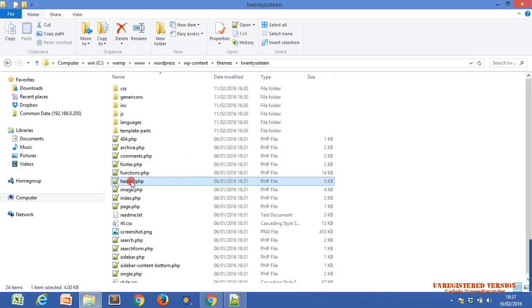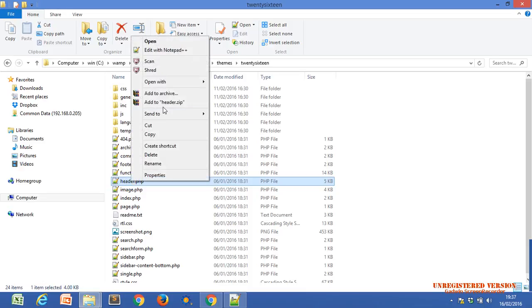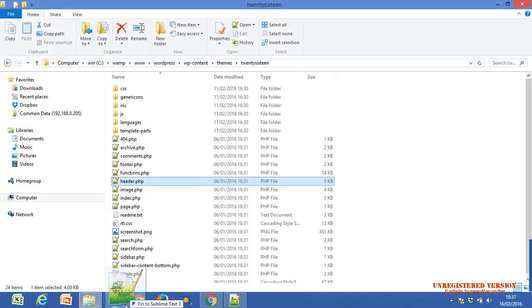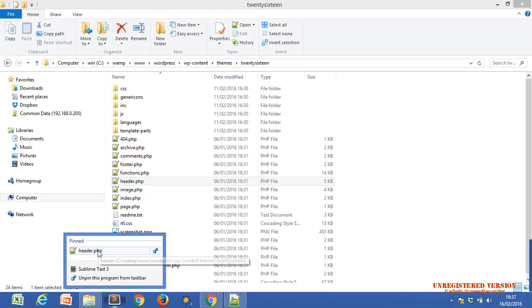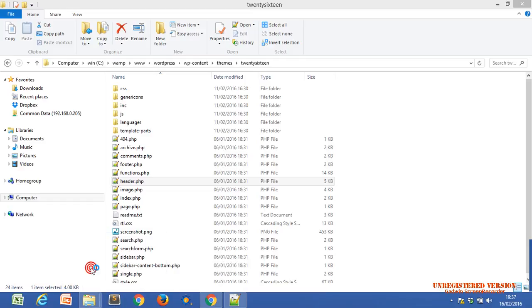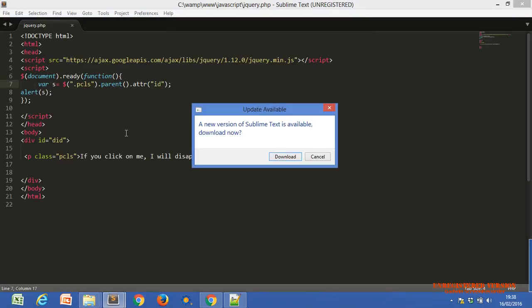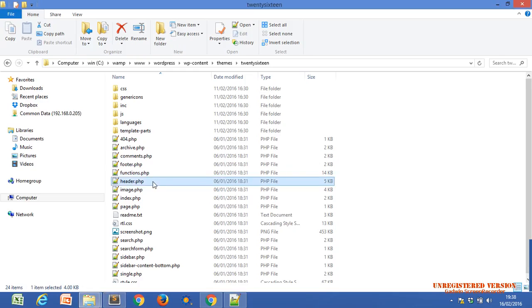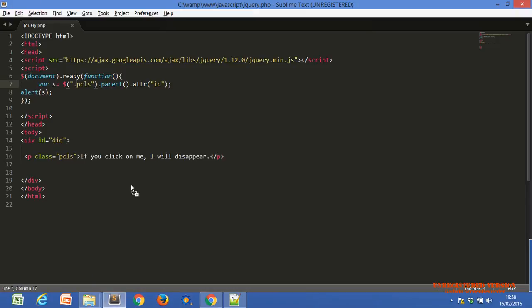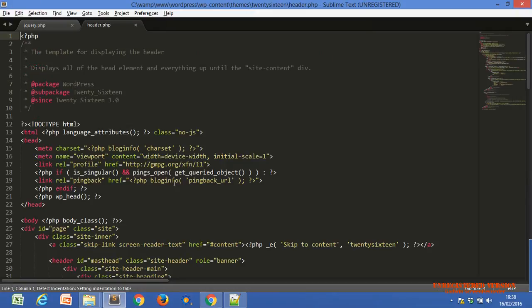In this folder there is a header section, header.php. Now this is our header.php.